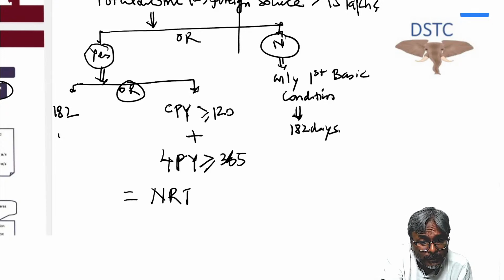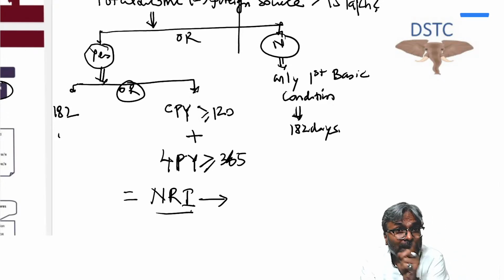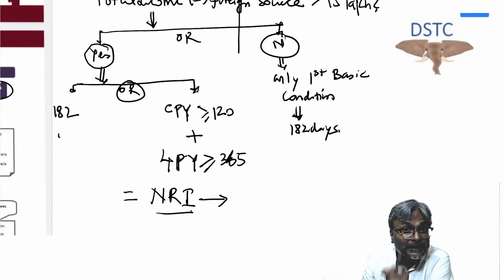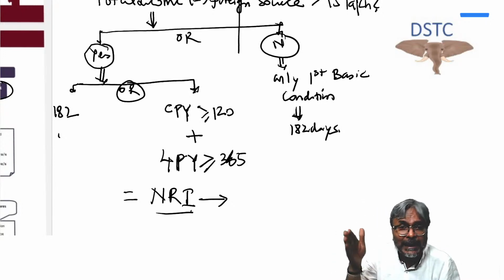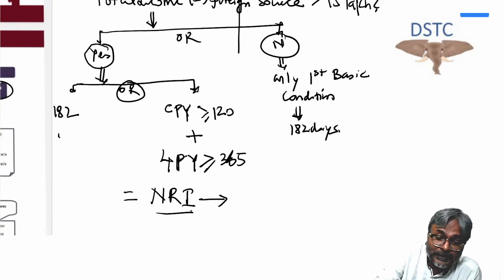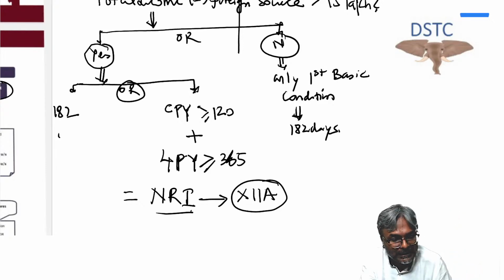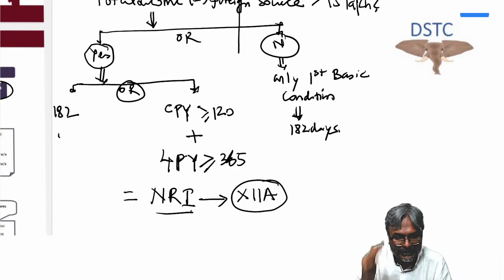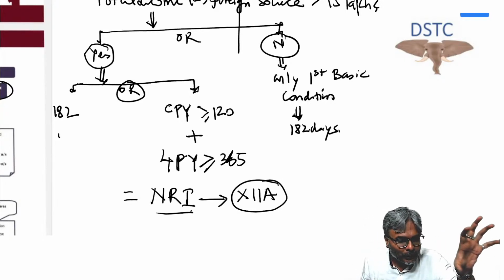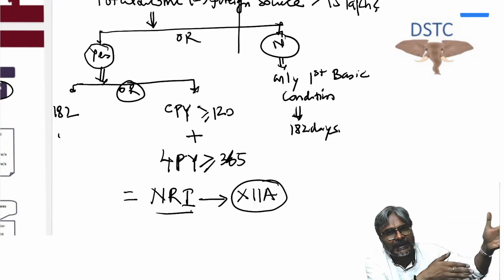And then they may also ask you a question: kindly calculate the tax liability as per the special provision applicable to NRI under the Income Tax Act. If there is a special provision that we have to check, it has to be Chapter 12A, which we all are aware of, students. That is exactly what we are now going to quickly discuss. So this is the first variety of question which I expect in the integrated case studies.